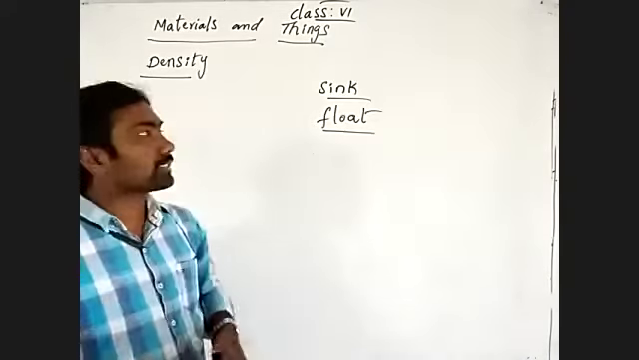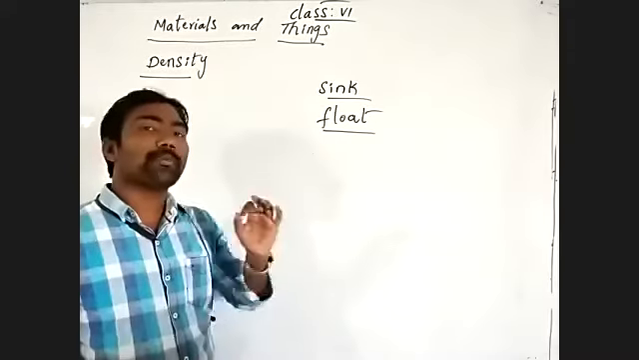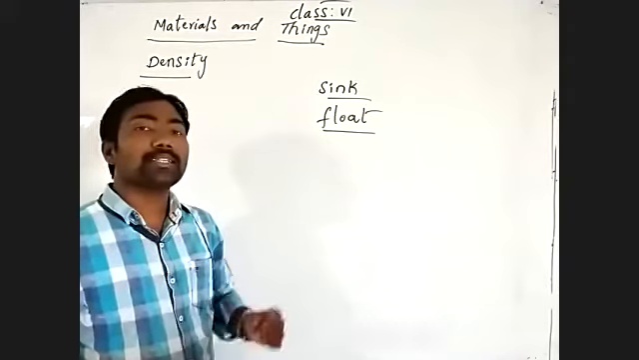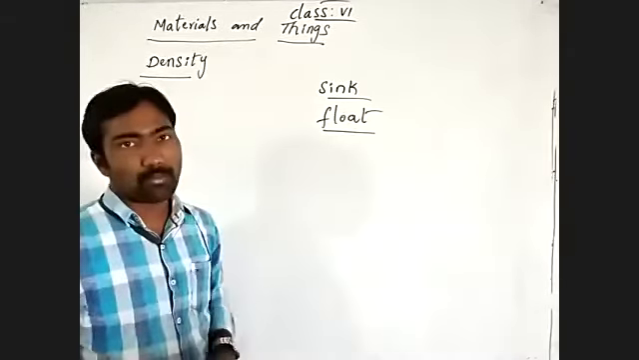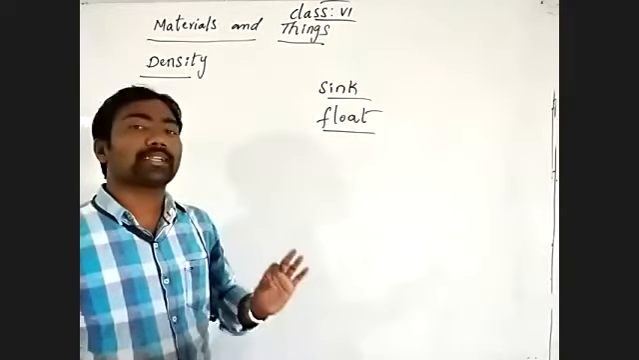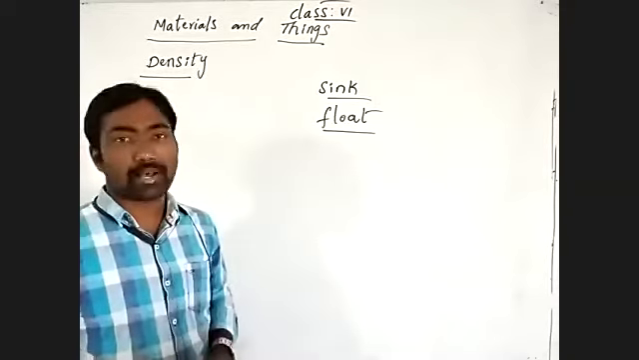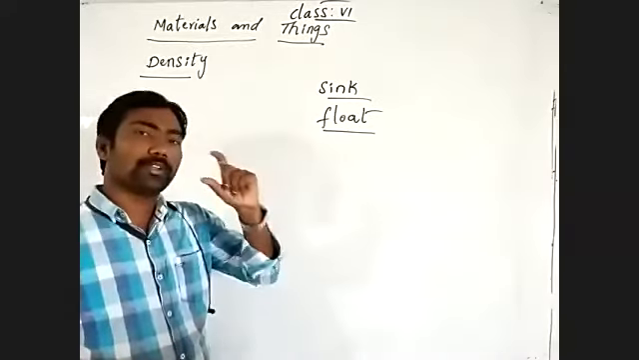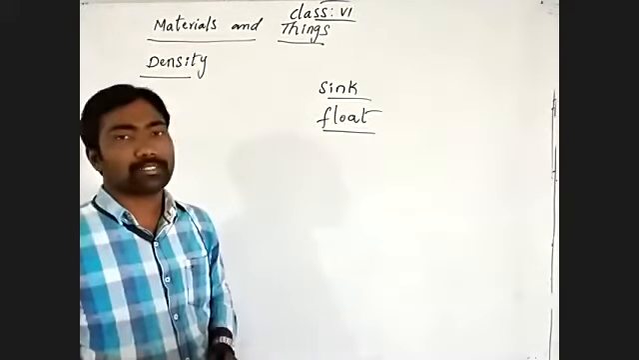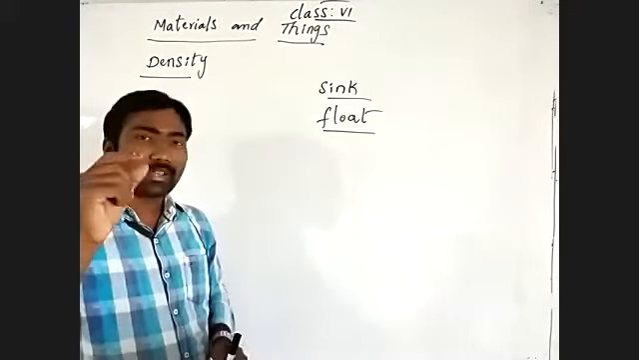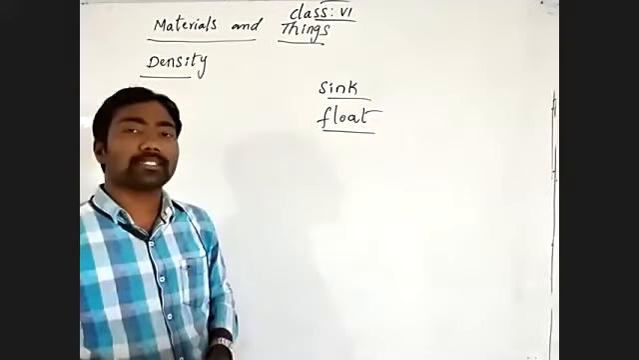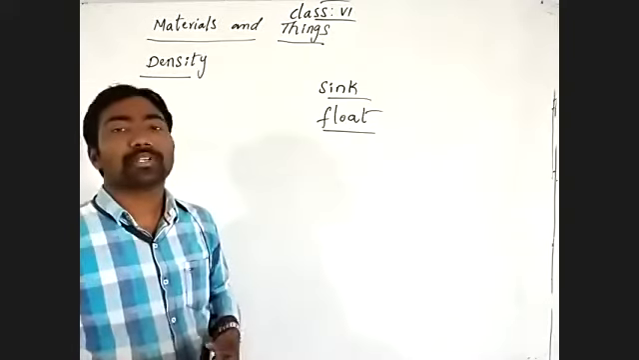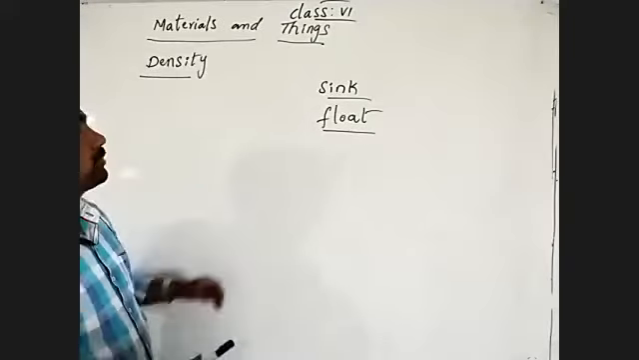So we already discussed that matter or material is made up of some amount of mass. Mass means the particles arranged inside the body. Suppose you observe a piece of chalk. What is the matter present inside it? That is calcium carbonate.